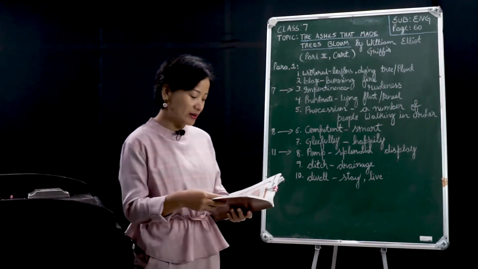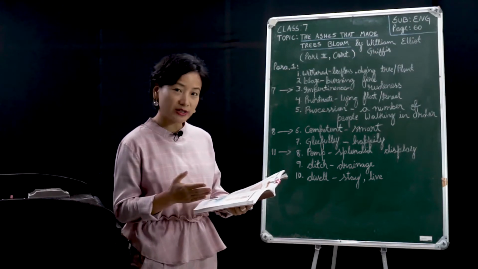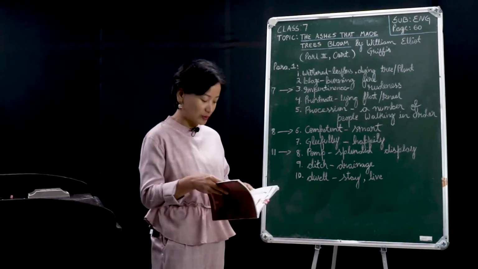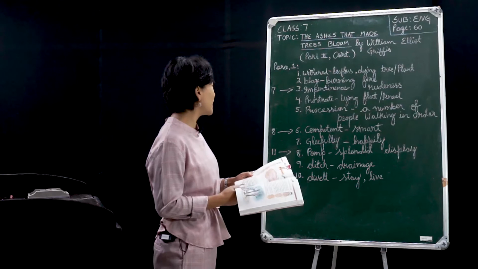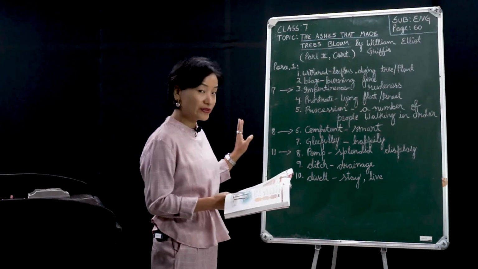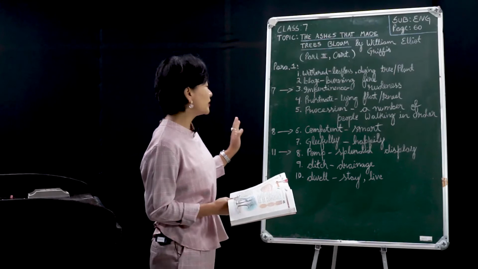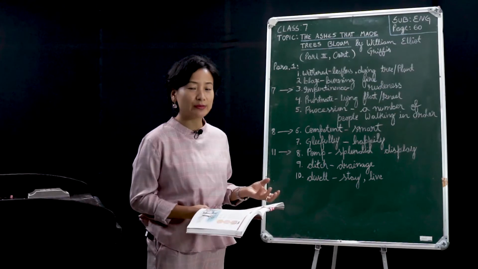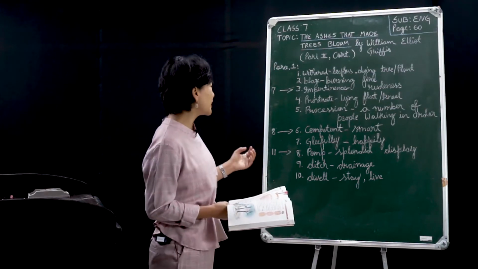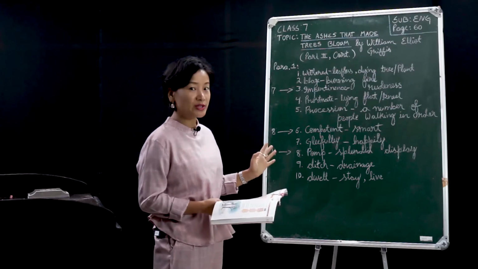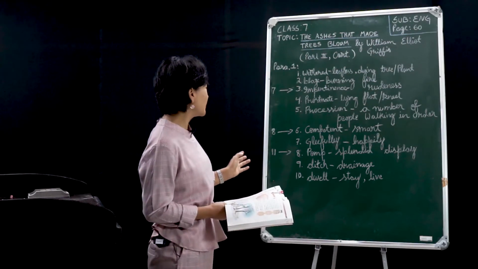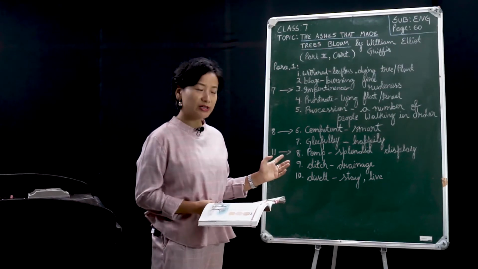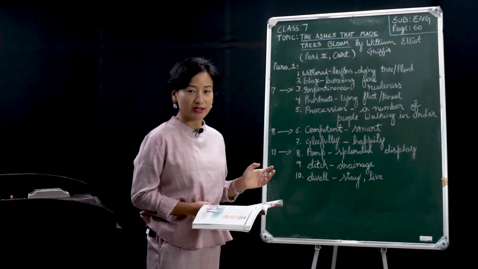We have here some new words. I will not be repeating the footnotes that are found in your text, so I would like you to note these down as we go along. The first new word in our first paragraph, part 2, is withered. What does withered mean? It means a leafless or dying plant or tree, all right? Then number 2, we have blaze, which means burning fire. And in paragraph 7, you will find impertinence. What does impertinence mean? Impertinence means rudeness, all right?